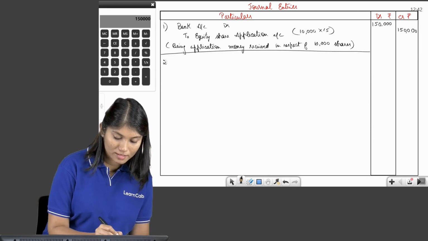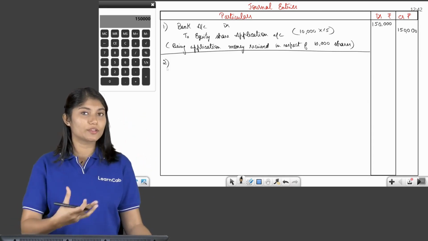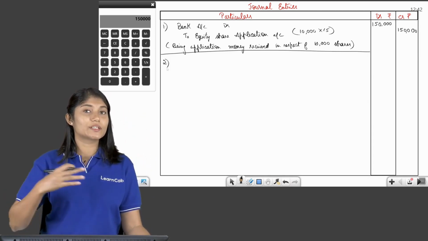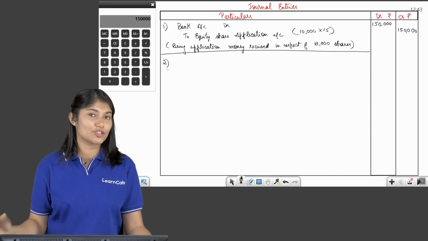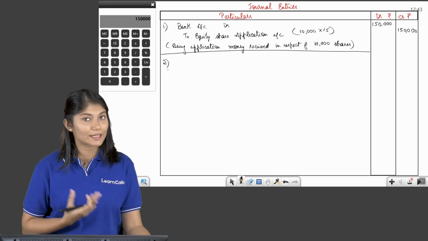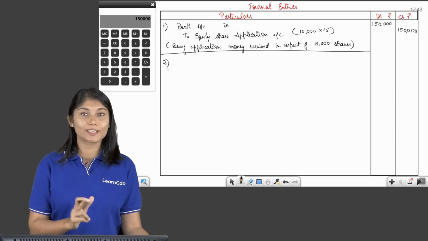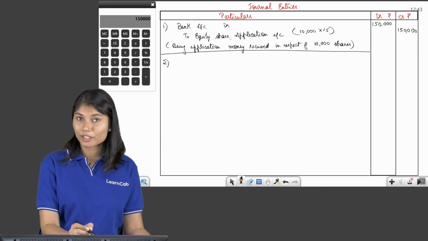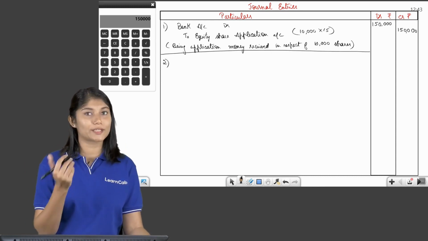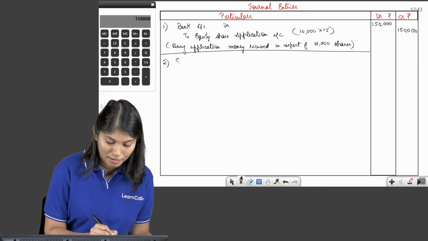Now we go to the second entry. What do we do after we receive this money? We will transfer this to the share capital account. Now naturally, share capital account has what balance? Credit balance. So share capital account has to be credited. What will you debit? You're transferring from equity share application. So equity share application has to be debited.